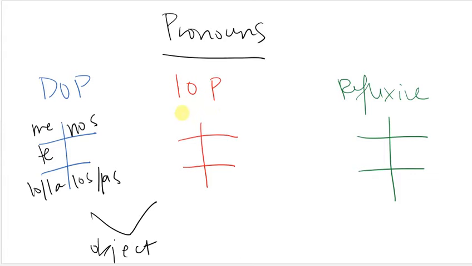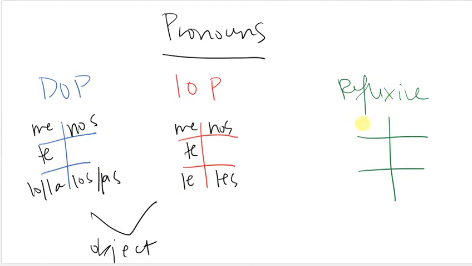Then there's also the indirect object pronouns. We have me, te, le, nos, and les. Notice that the me, te, and nos are going to be the same. The difference is the le and the les. Doesn't matter if whatever you're talking about is feminine or masculine, it's always going to be le or les.